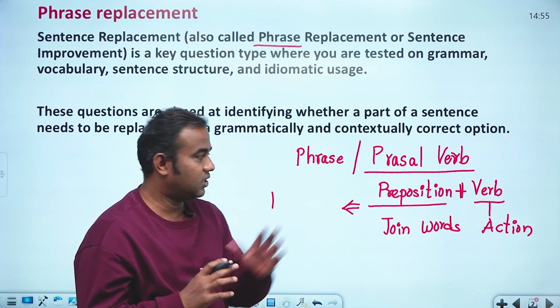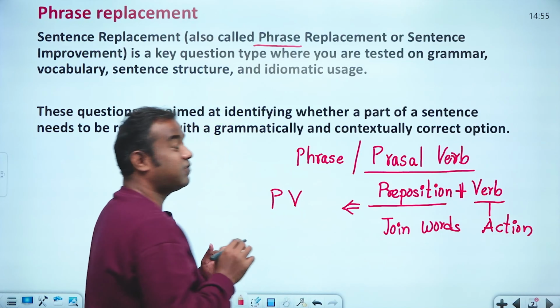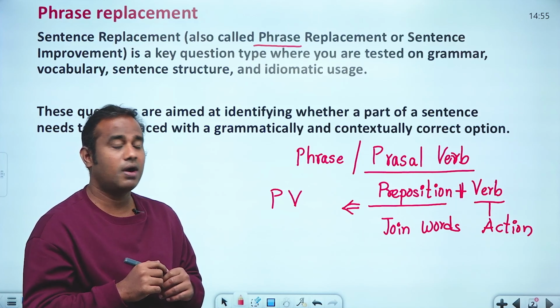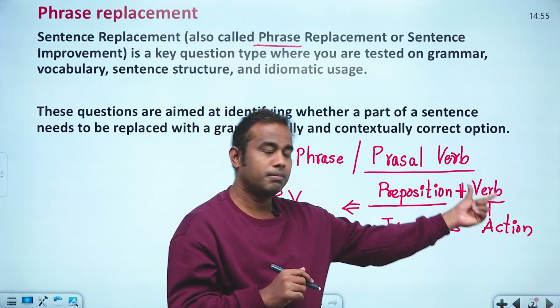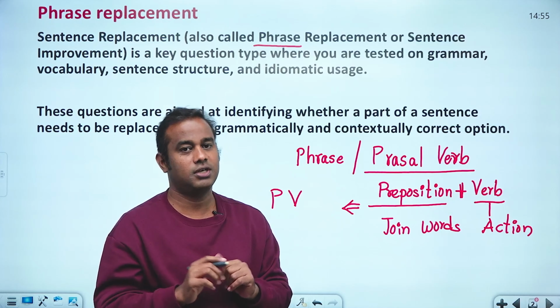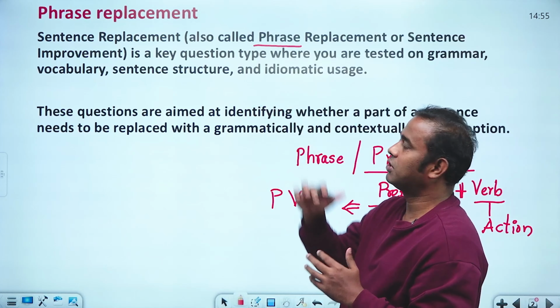That is what is generally called a phrasal verb. For this, first of all you need to understand prepositions plus verbs. You must have very good basics. Keep that point in mind. Now let us dive into this topic.